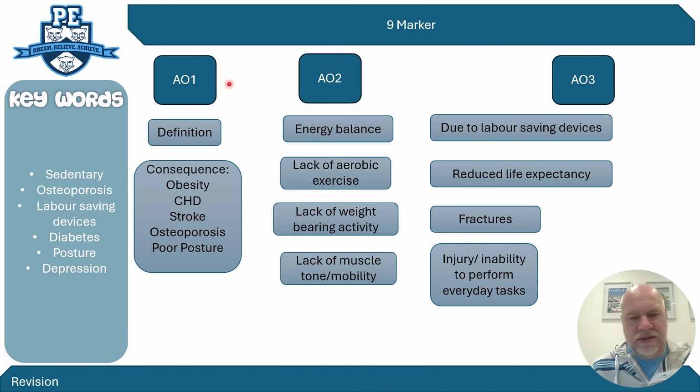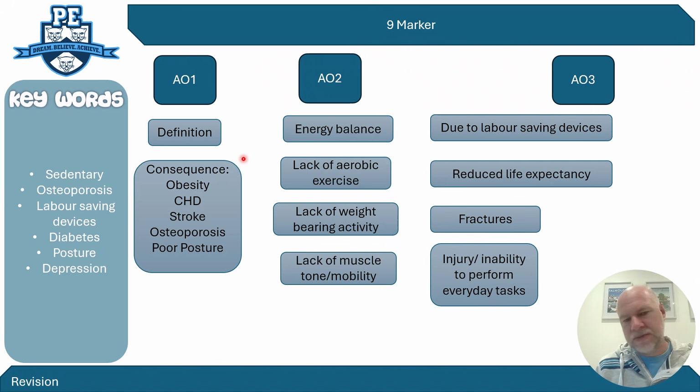So the easiest thing to do in any 9-marker is you need to define what the content or the concept is that they're asking you about. And if they're giving you 3 different concepts, so if it was a diet question and they ask you about protein, carbohydrates, and minerals, then define those 3 things. So in this sense, we would define what a sedentary lifestyle is, and you can even be practicing this as we go through it now.